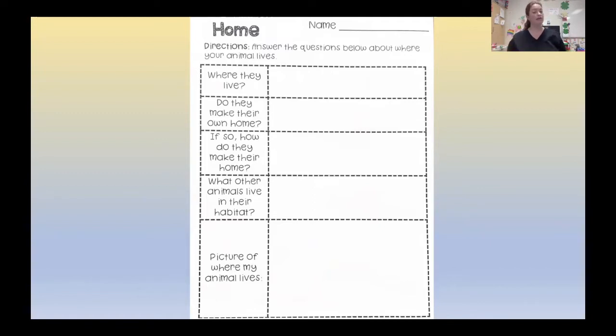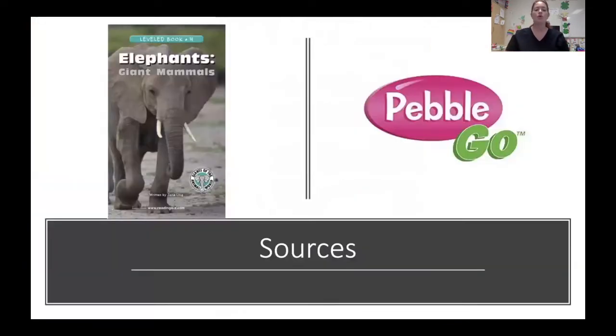Now, when I'm researching, I might not always find the answer to every single question. Is that okay? Of course it is. It's okay to not always find all the answers. And sometimes we might even find answers that we don't need. We're going to find extra information that is not even part of these questions. It's all a part of the research process, okay? So we're going to take a look first at our Raz book and then at Pebble Go, and then we're just going to preview Epic.